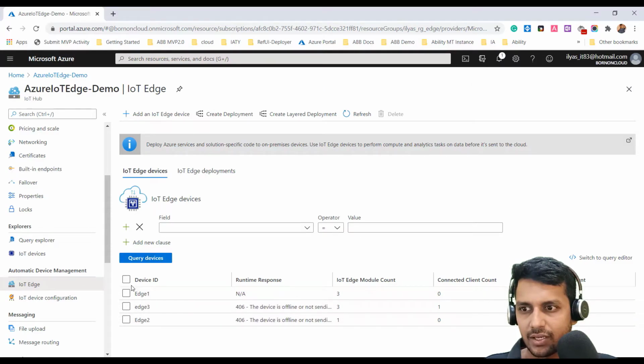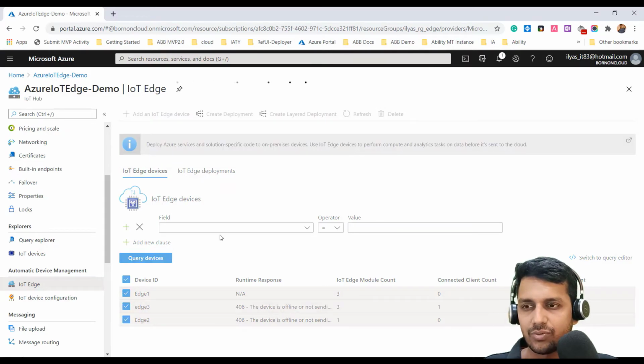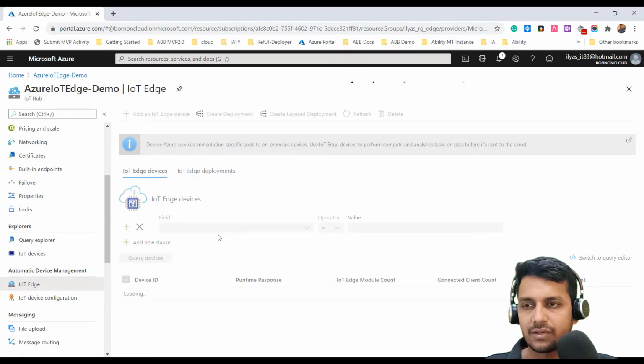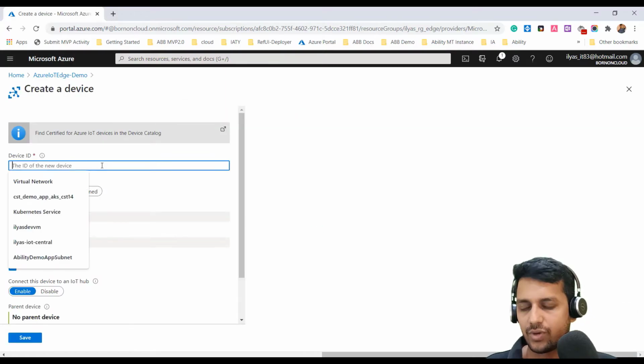I was playing with a few scenarios and created all of these, so let me clean this up so we can start from scratch again. It should be quick. All right, all those old edges have gone. Now let's start with a new edge.